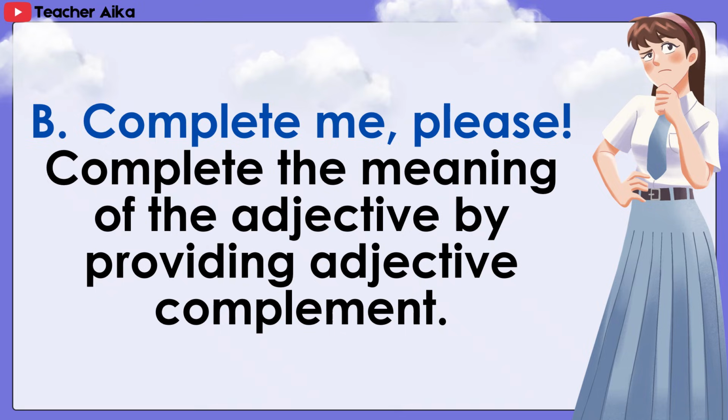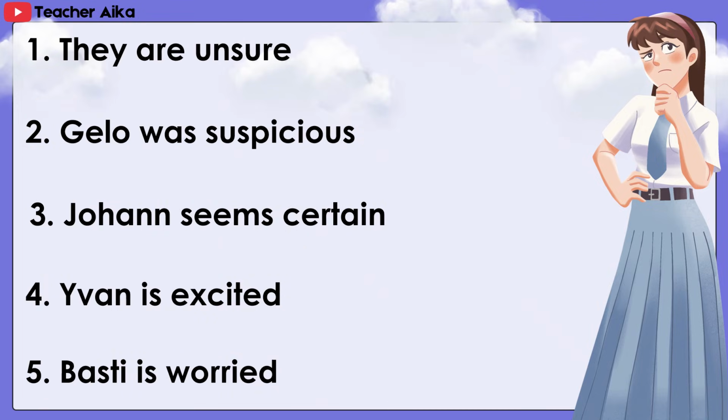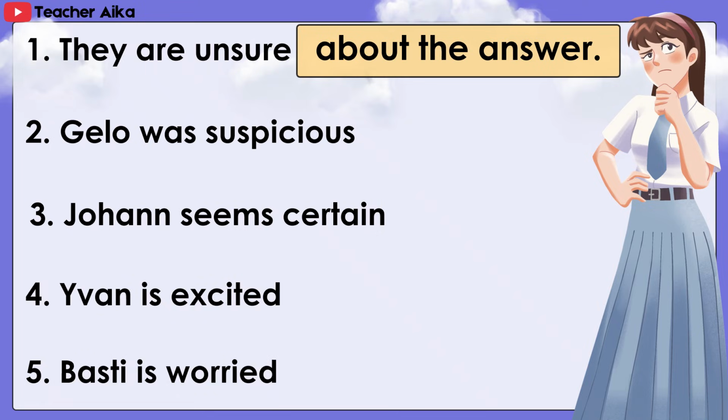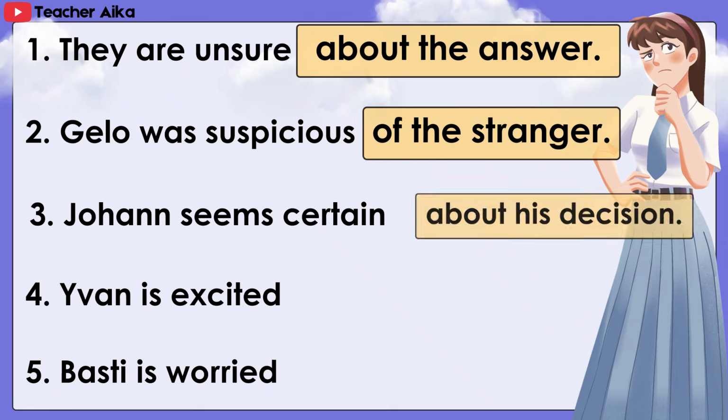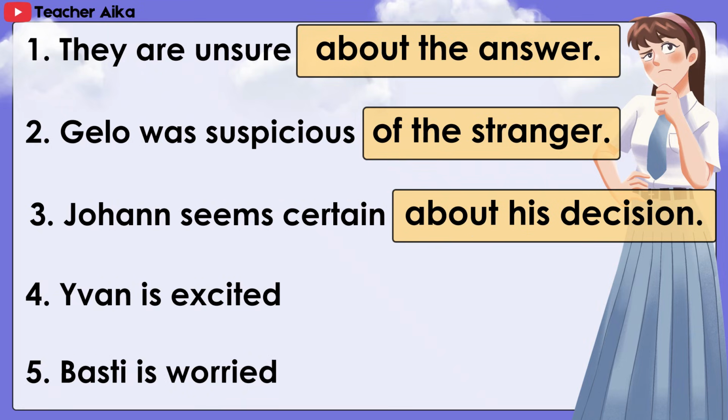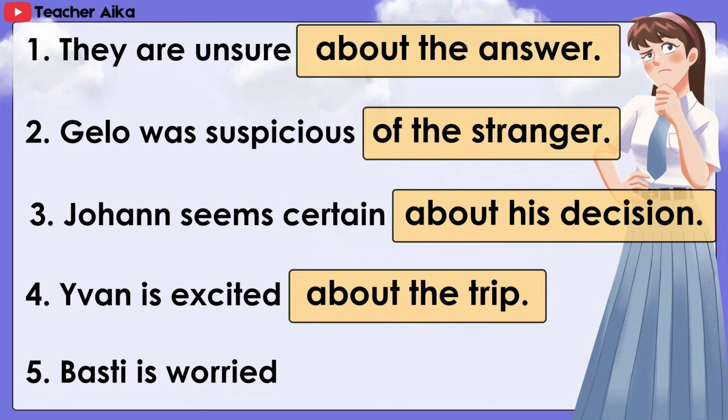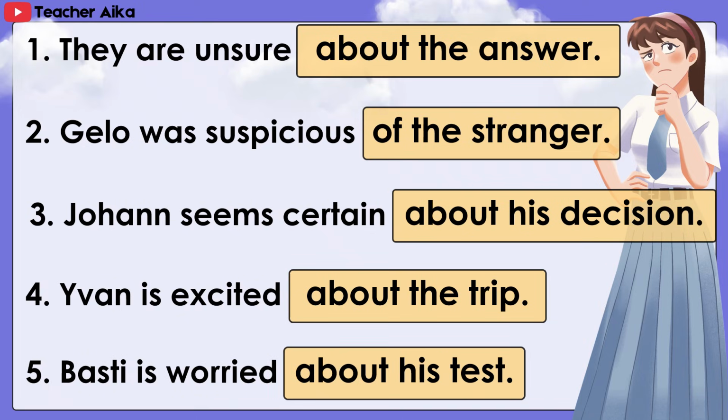B. Complete me, please. Complete the meaning of the adjective by providing an adjective complement. 1. They are unsure about the answer. 2. Jello was suspicious of the stranger. 3. Johan seems certain about his decision. 4. Ivan is excited about the trip. 5. Basti is worried about his test.